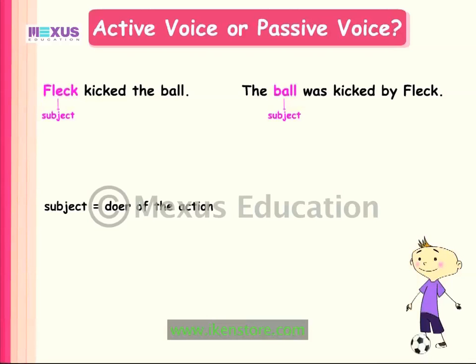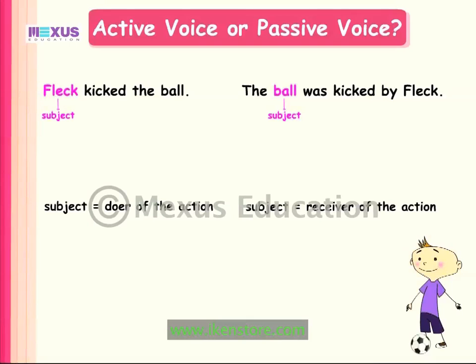But in the passive voice, the subject of the verb is not the doer. Rather, it is acted upon or is the receiver of the action denoted by the verb. It is therefore passive or inactive.